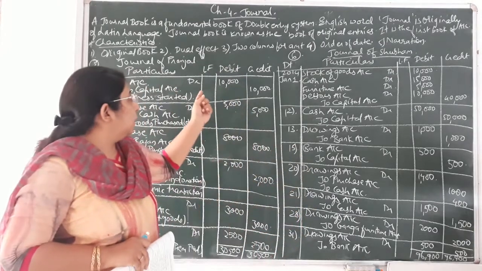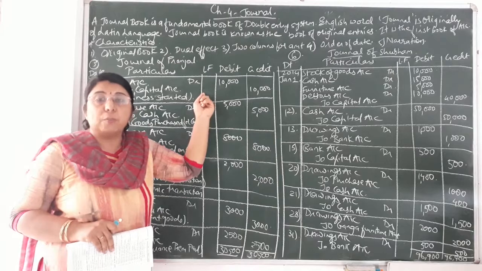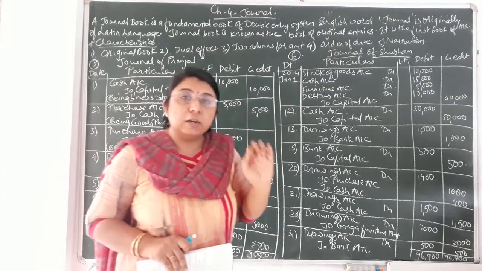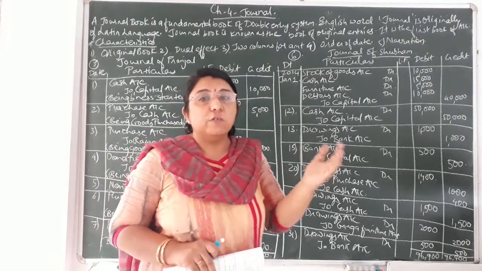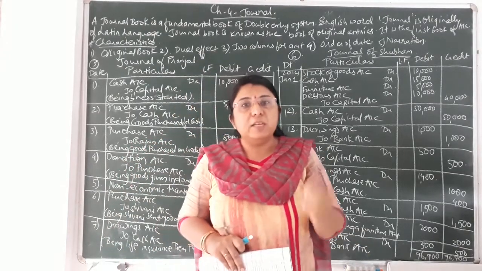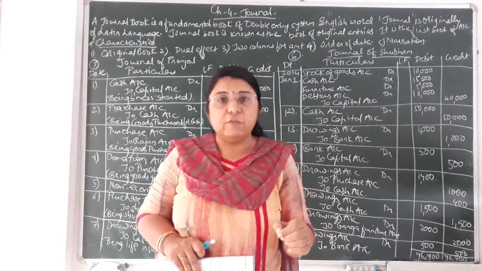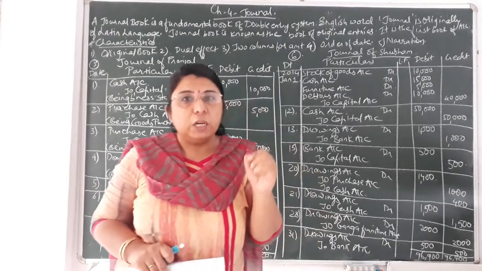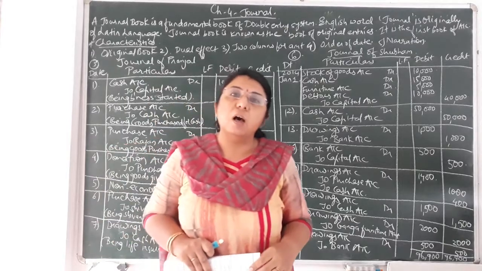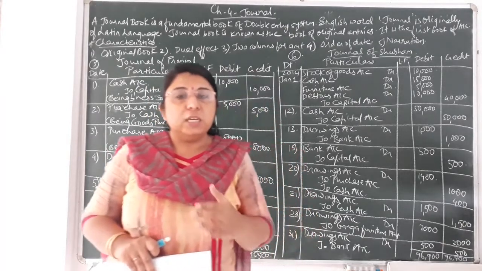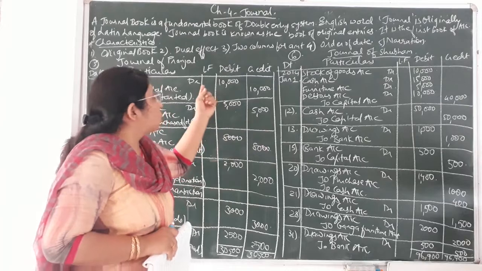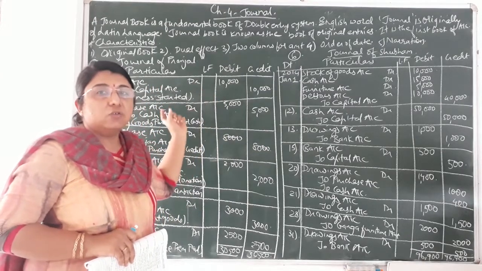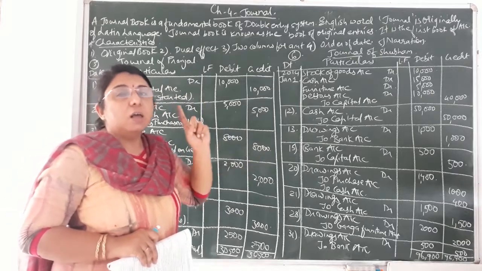whenever you are posting the transactions in the ledger book from the journal book, you will be writing the page number over here. So at the time you want to verify that particular transaction, you don't need to refer to the entire ledger book, but easily by the page number you can identify on which page number the particular transaction has been posted in the ledger book. So that page number is called the ledger folio number, it means the page number of the ledger book where this transaction will be posted.